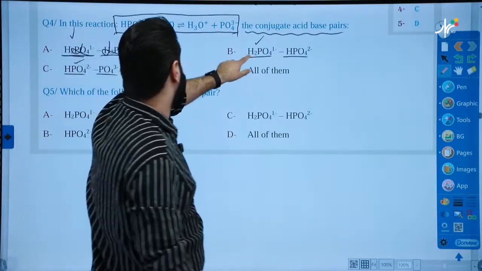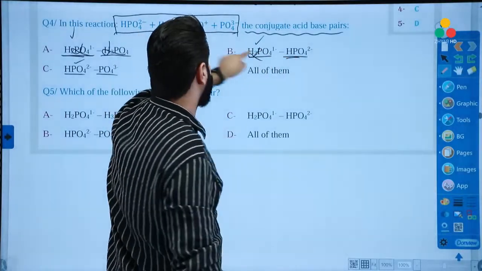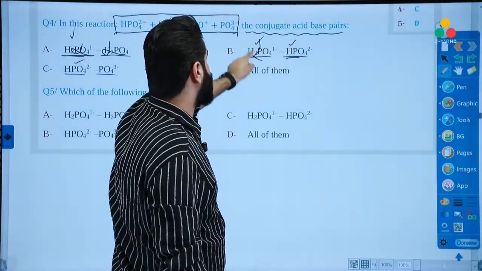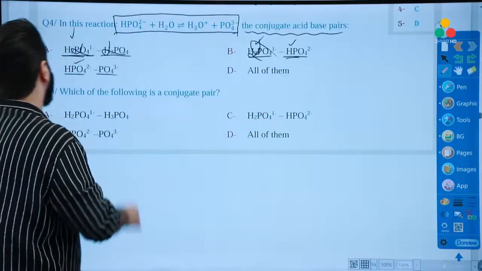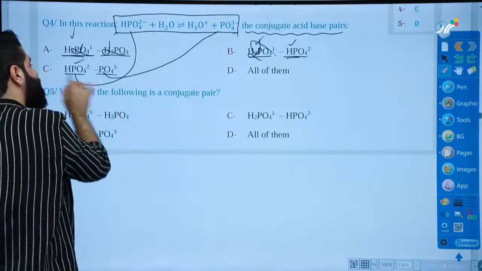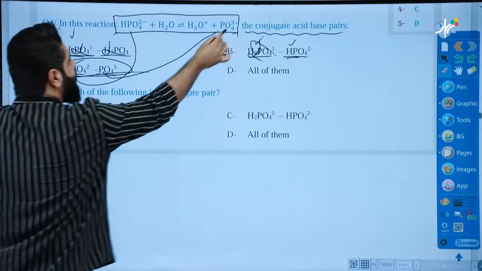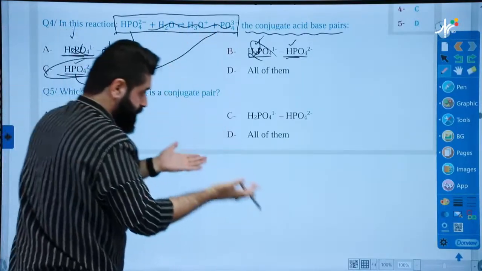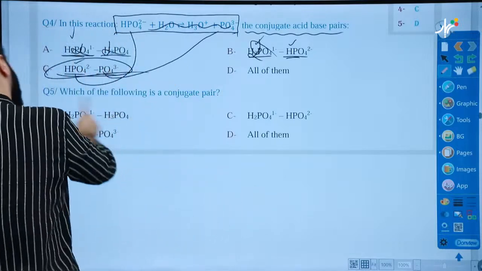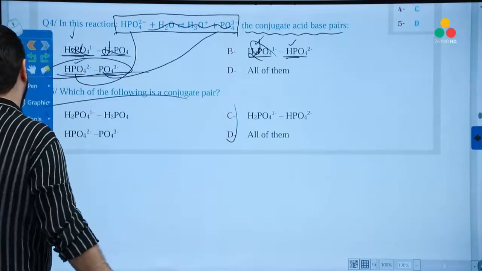This one. Is there any H2PO4? No. However, we have HPO4 here, but we don't have H2PO4. This is incorrect. This one? Yep, we have this. We have this. So the answer must be inside of the reaction. But now, if I remove the reaction, then all of them are correct. Now, which of the following is a conjugate pair? The same choices. All are correct.